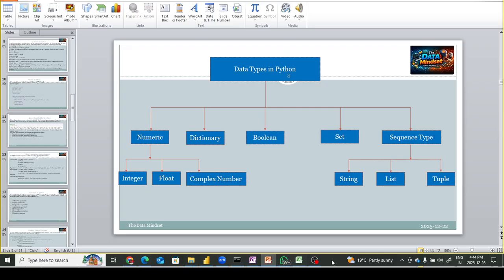In the previous class we discussed integers, strings and floats. Today we are going to continue with that discussion and talk about some more data types in Python. So let's go and start, guys.